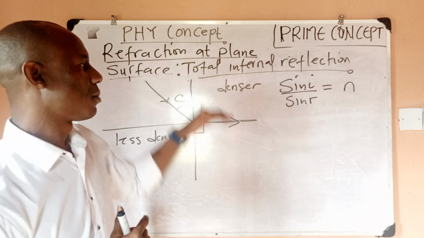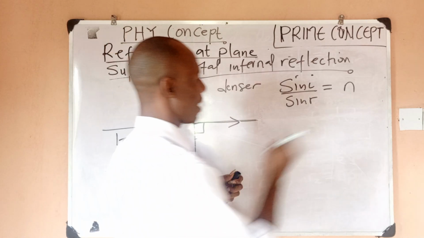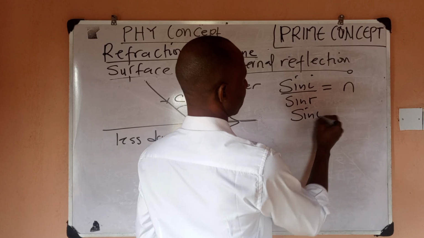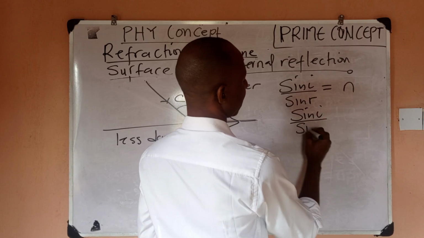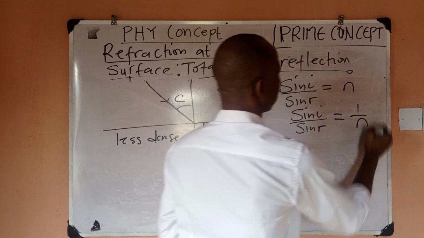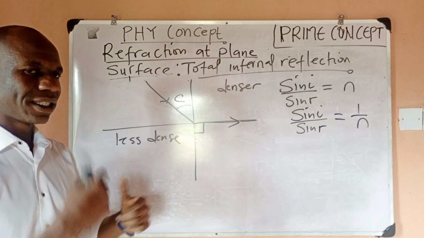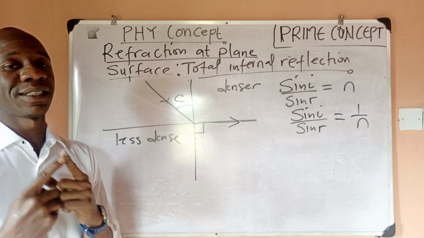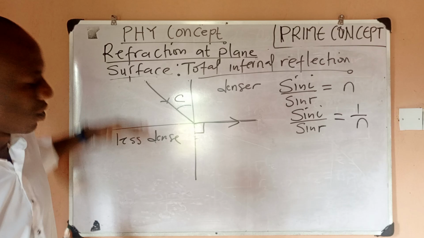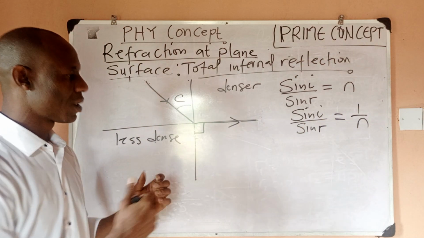But if you are moving from a denser medium to a less dense medium, sine i over sine r is going to be 1 over n, the inverse of your refractive index. Remember, refractive index is actually relative, so I don't want to bring that idea in. Just know that since we are moving from a denser medium to a less dense medium, you have to invert your refractive index. So that is what Snell's law is saying.